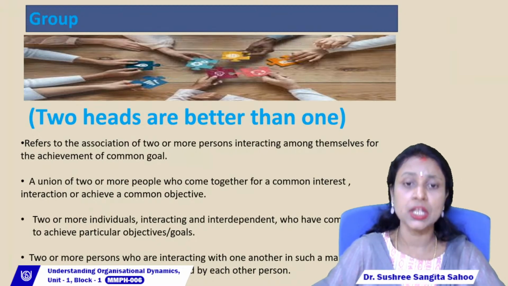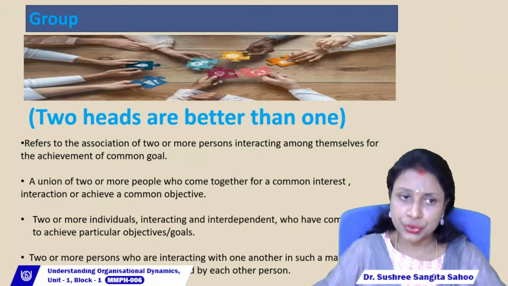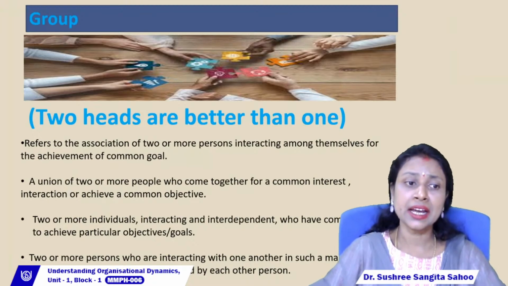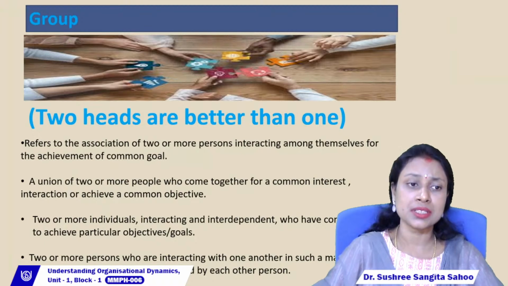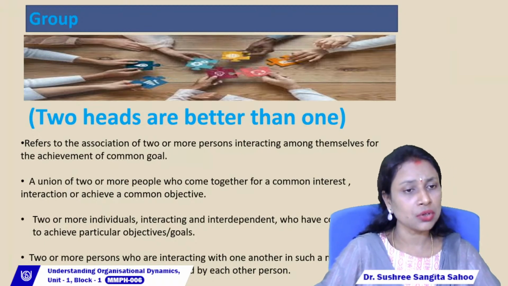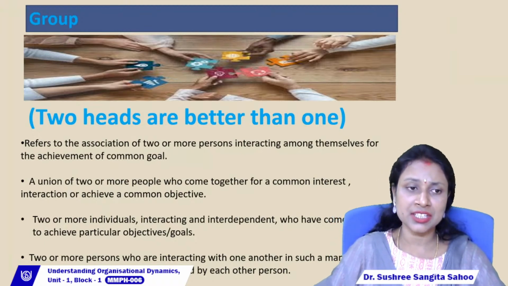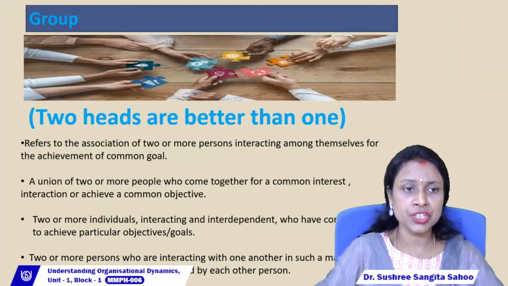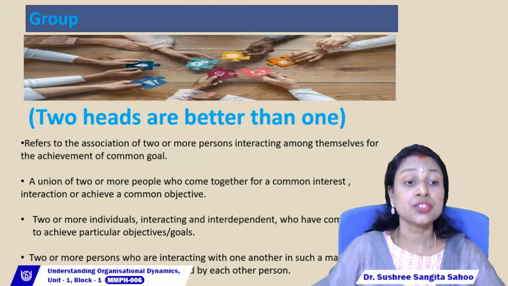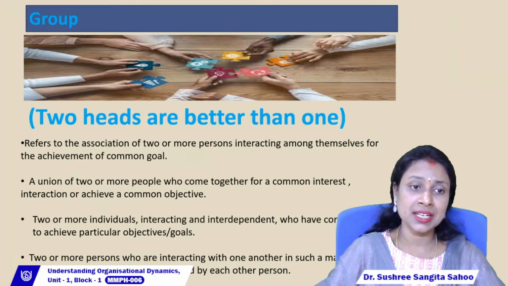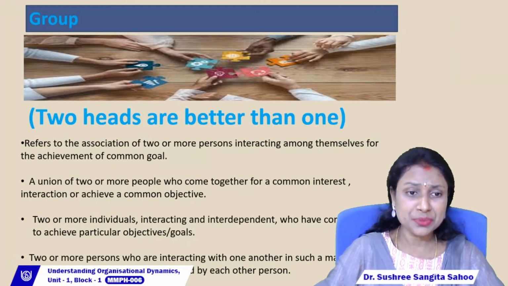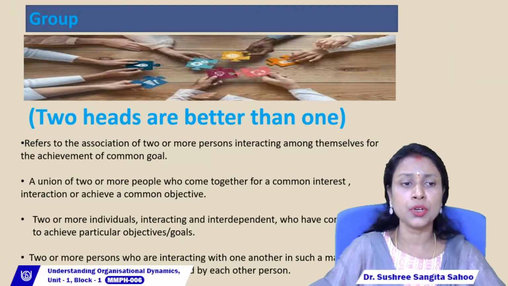If two or more people join together, we can find interaction among the group members, right? In the organization we can find interaction between employees and employees, employers and employers, workers and workers. Sometimes we also find interaction between workers and employees, and employers and employees, for a common goal or objective.